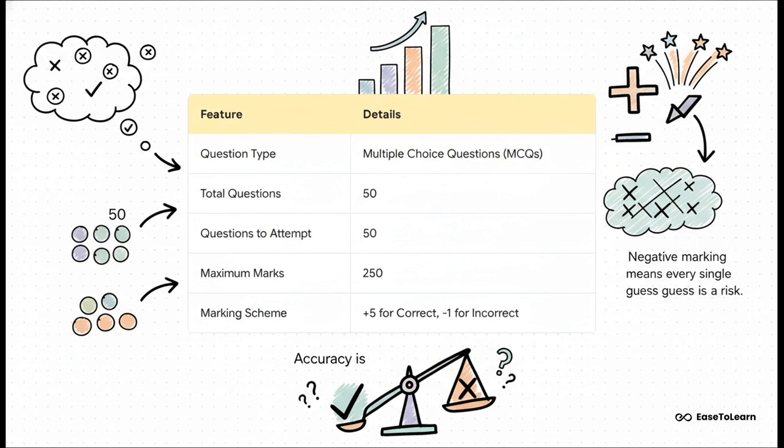Now, pay very close attention to the marking scheme. And here's the kicker, it's +5 for every right answer, but -1 for a wrong one. So you see, every single guess is a big risk. Accuracy isn't just important, it's everything.